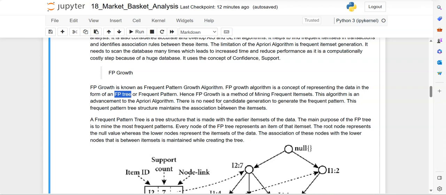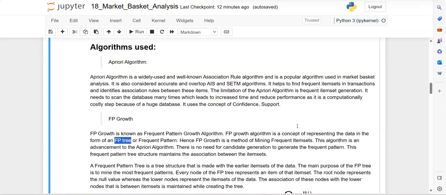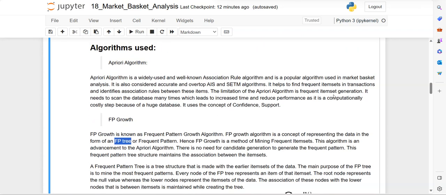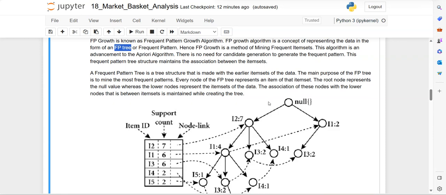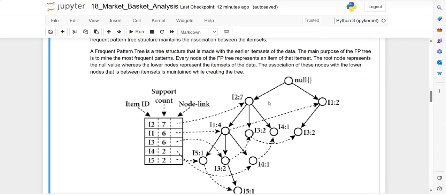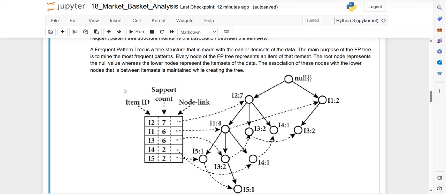One more point to note is that there is no need for candidate generation, whereas in the Apriori algorithm you need to generate the candidates, right? But here in FP growth, there is no need for candidate generation. It just maintains a structure like this. So this is a frequent pattern tree. When you say tree, there is a root node, and you can have intermediate nodes and terminal nodes, right?